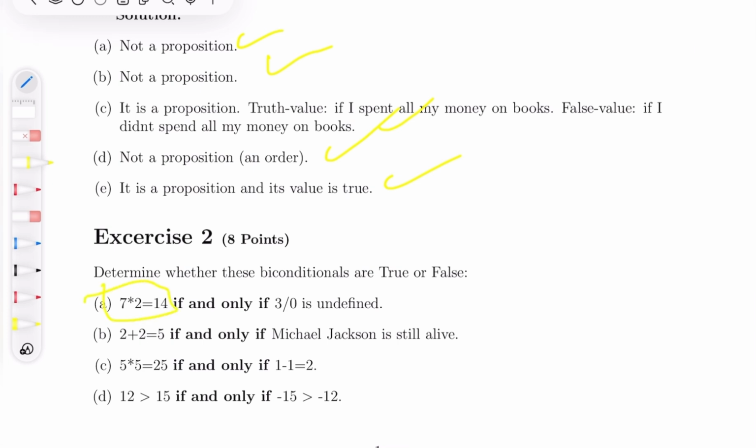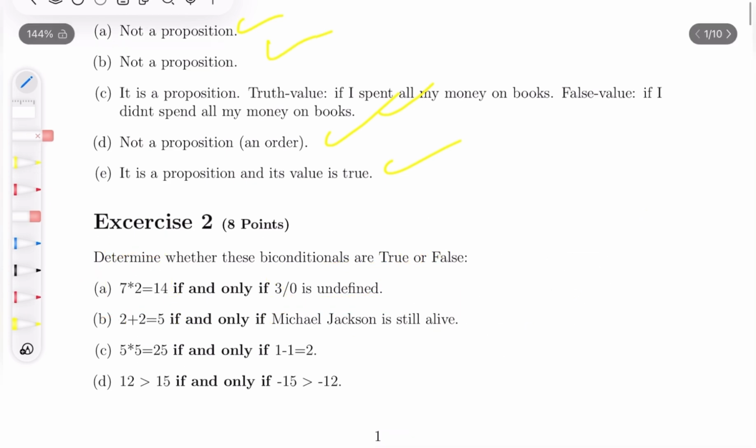So this is true. We know that 4 times 2 is not 14, and 3 over 0 is undefined, so both sides are false and the biconditional is true. So the whole sentence is true. This is false. And if Michael Jackson, I believe this is also false. So Michael Jackson is dead, and 2 plus 2 equals 4, not 5. So this is also true. And you could apply the same logic for the next few ones.